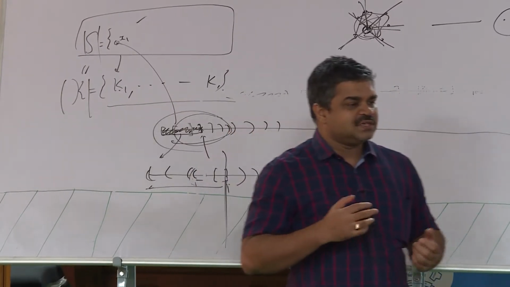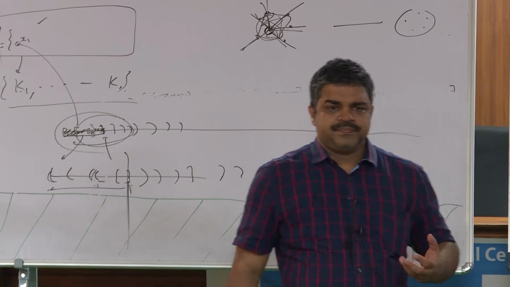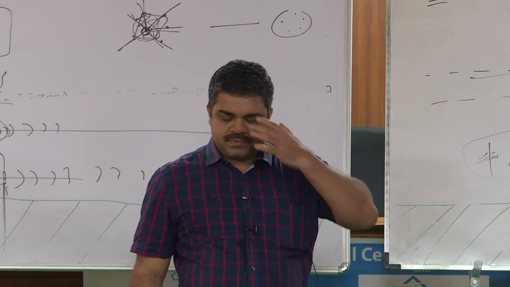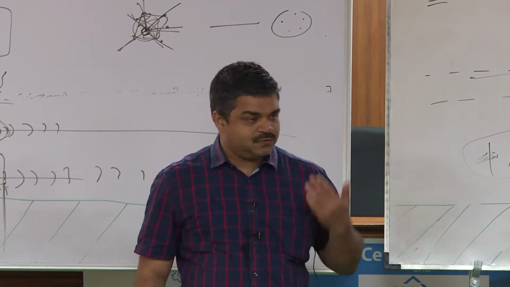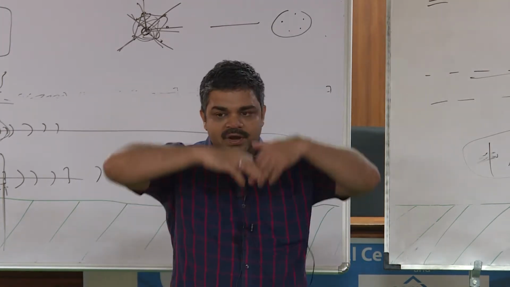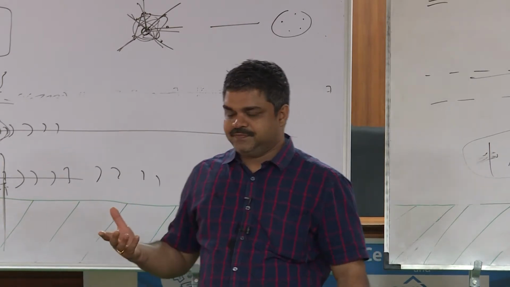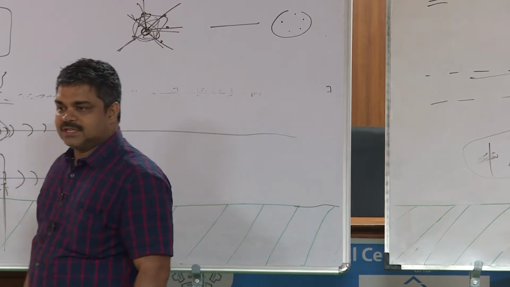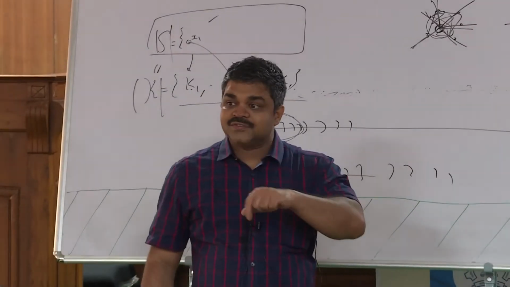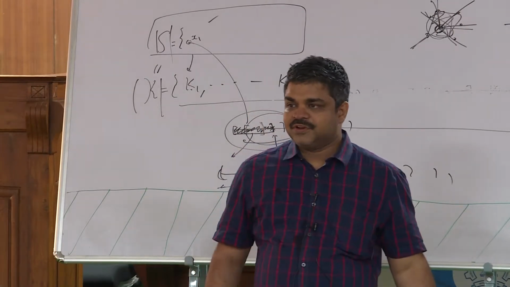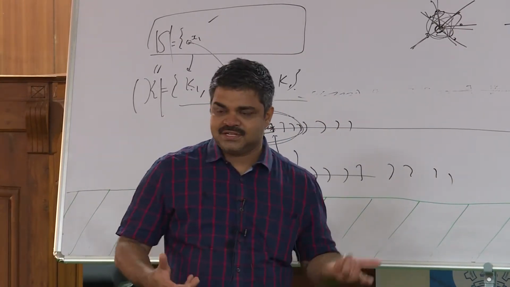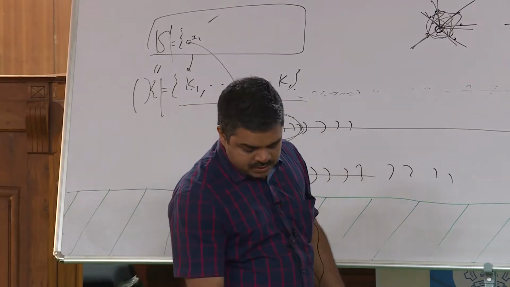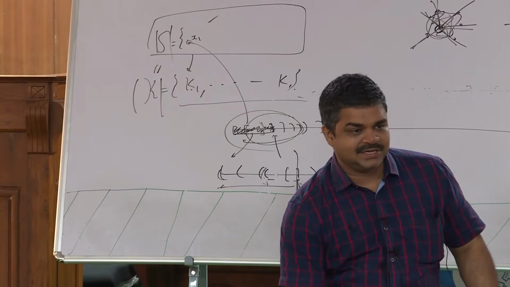The chordal graphs are a superclass, meaning something which properly includes the interval graphs that we have already seen, because all interval graphs are chordal. But does it mean that all chordal graphs are interval? Definitely not. One way it's correct, the other way is not correct. But let's look at the chordal graphs. It's a very, very simply defined graph.